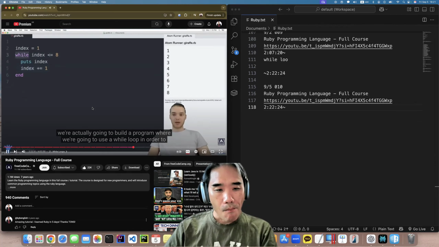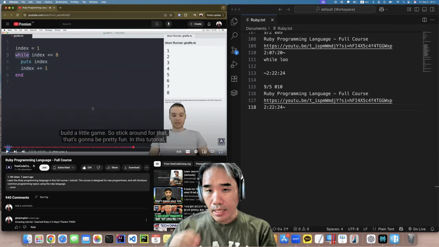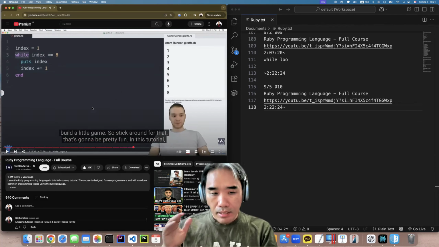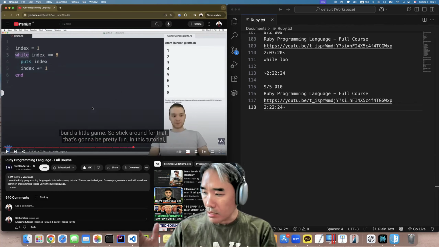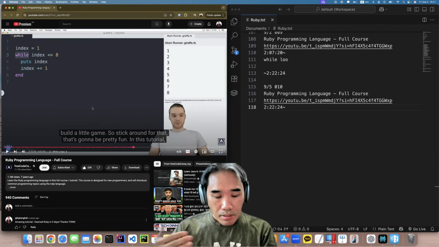Use a while loop in order to build a little game. 작은 게임을 만들기 위해서 while loop을 사용할 겁니다. Stick around for that. That's going to be pretty fun. 자, 그것을 위해서 여기에 계속 붙들러 매고 계세요. 재밌을 겁니다.